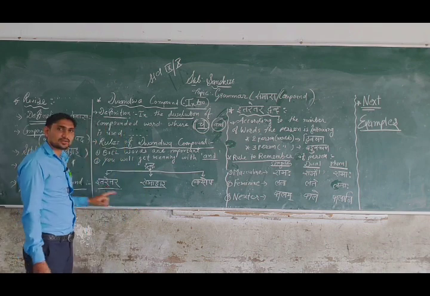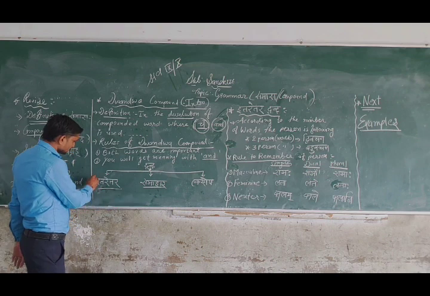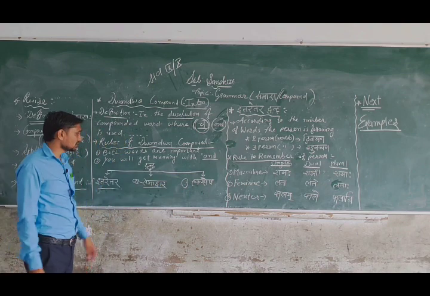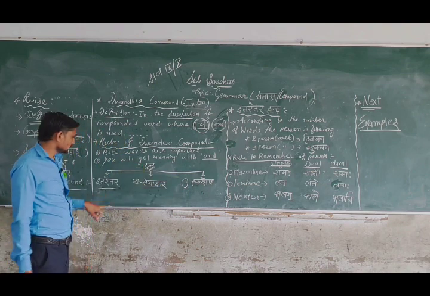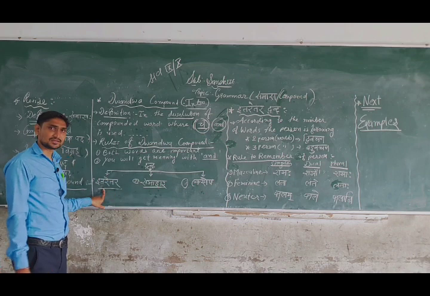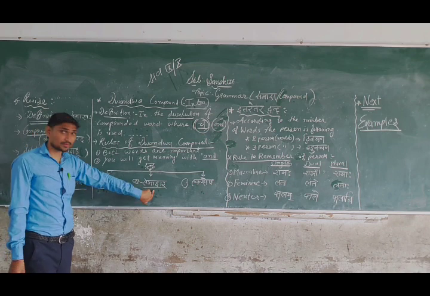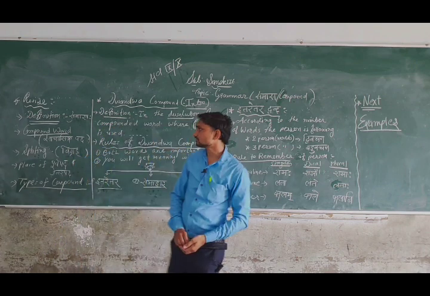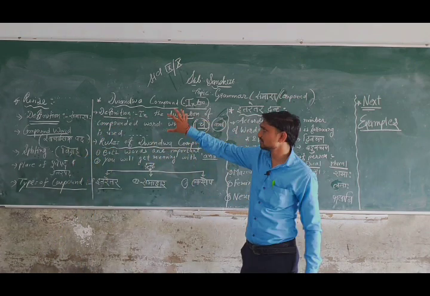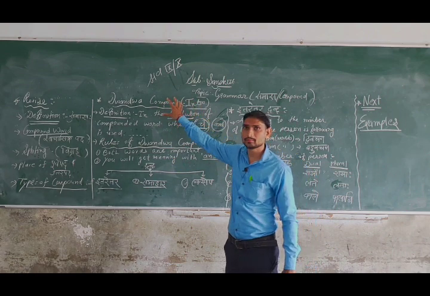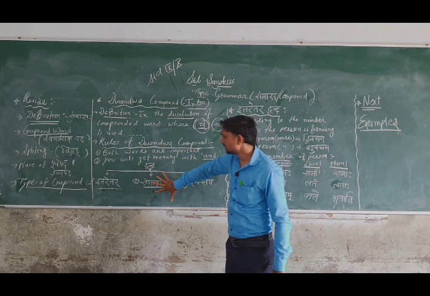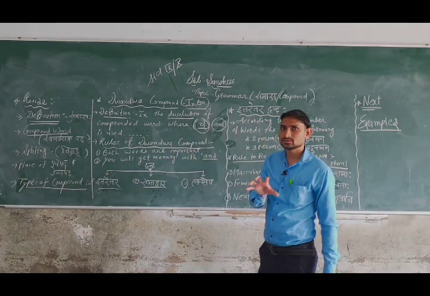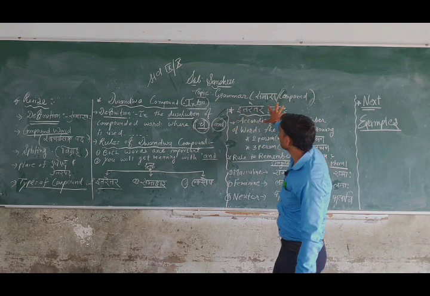Okay, itaretara and samahara are the first and second types, and ekashesha the third type. In short, the types of compounds are three. First one is itaretara dvandva, second one is samahara dvandva, and third one is ekashesha. Okay, now students, this is the intro of Dvandva compound, only Dvandva compound, and the diagram is there. Now first we have to see what is in itaretara dvandva.